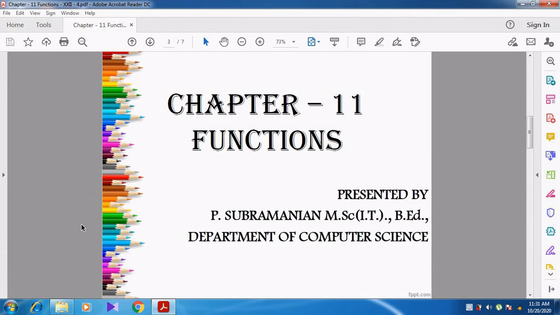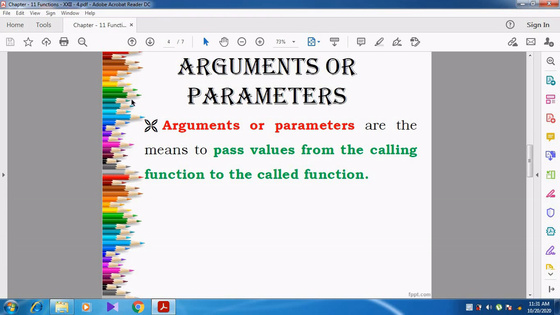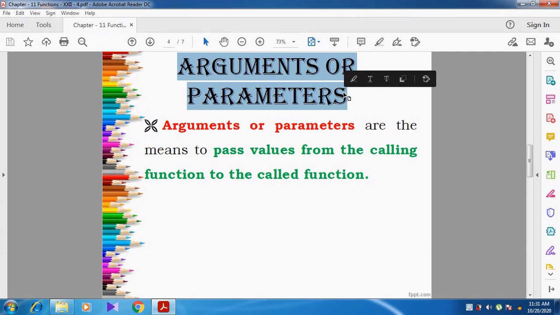In this video, we are going to discuss chapter 11, functions. We will discuss what is meant by an argument or a parameter, and then what types of parameters there are. First of all, we want to know what is meant by argument or parameter.